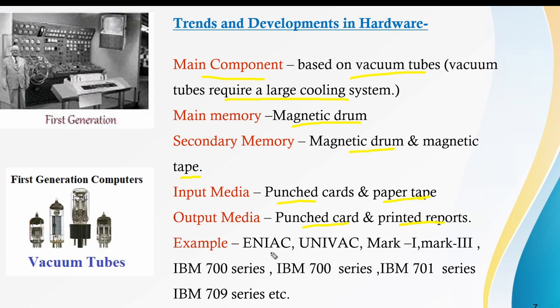Examples of first generation computers are the ENIAC, UNIVAC, Mark 1, Mark 3, IBM 700 series, IBM 701 series, IBM 709 series, and many more. Some of the computers belonging to the first generation are these.